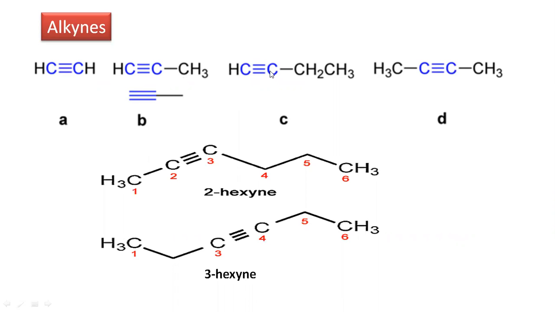So this is 1, 2, 3, 4, so 1-butyne, 2-butyne. These are the examples, or 2-hexyne, where the triple bond is present between carbon number 2 and 3 and the chain has 6 carbon atoms. Therefore 2-hexyne, 3-hexyne. All these are the examples for the alkynes, which contain a triple bond in their structure. So alkane, alkene, alkyne, these are under the class of aliphatic compounds or open chain compounds.